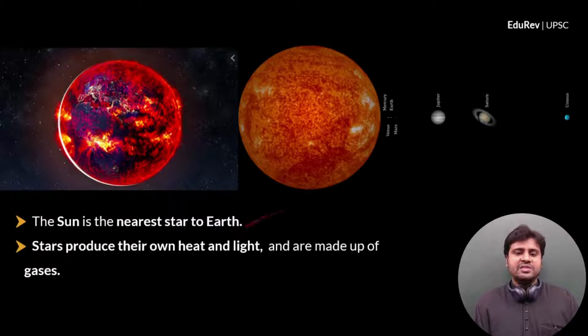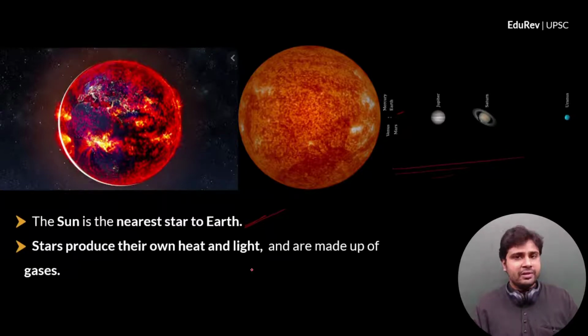Now, we know that the sun is the nearest star to the earth, right? Now you can see earth here, the third nearest planet to the sun. Now, sun is a star, and stars are very huge. This image explains how huge the stars are. And stars produce their own heat and light, and they are made up of very hot gases. Clear?